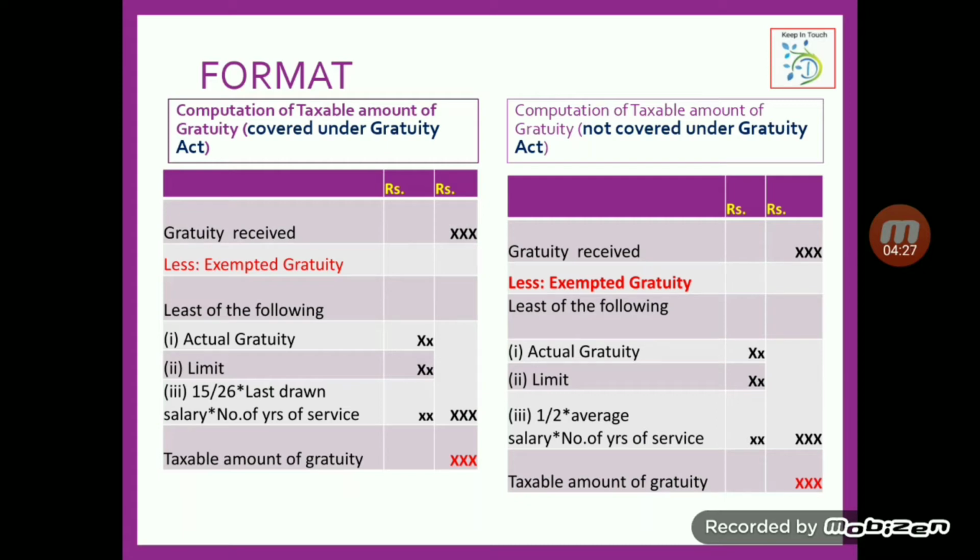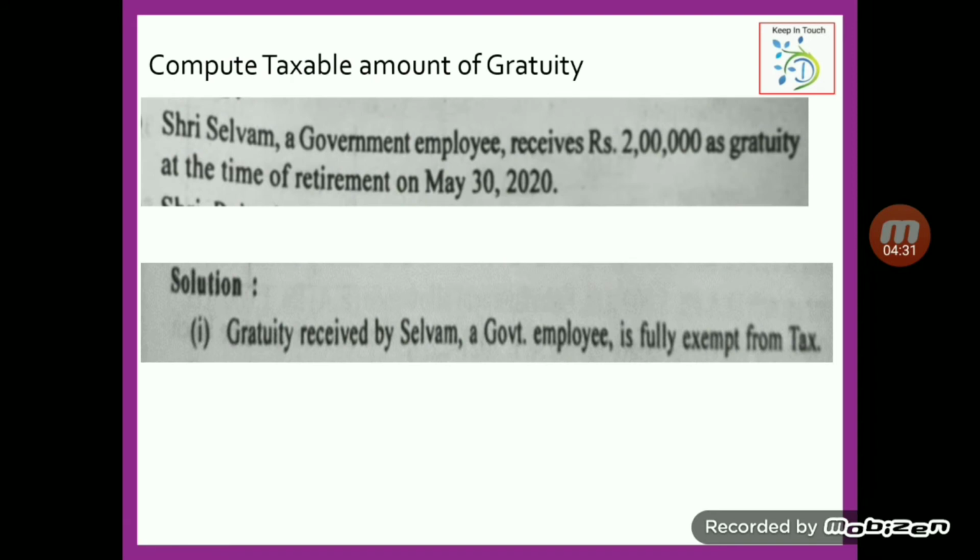Let me see some questions on calculation of gratuity with solution. Selvam is a government employee, receives gratuity. So as he is a government employee, it is fully exempted. So 2 lakh is the received amount and 2 lakhs is the exempted amount, and taxable gratuity is nil.